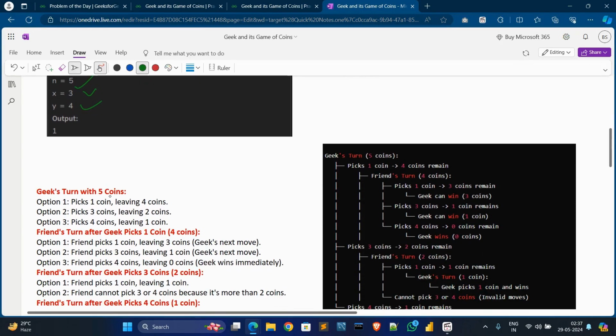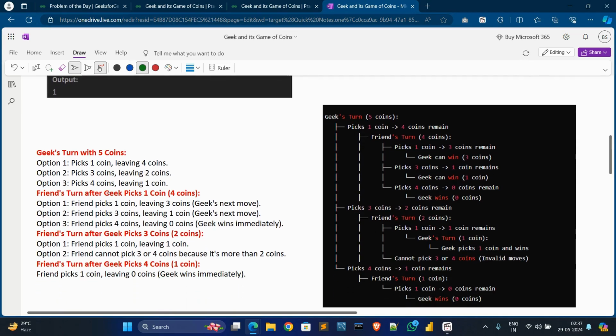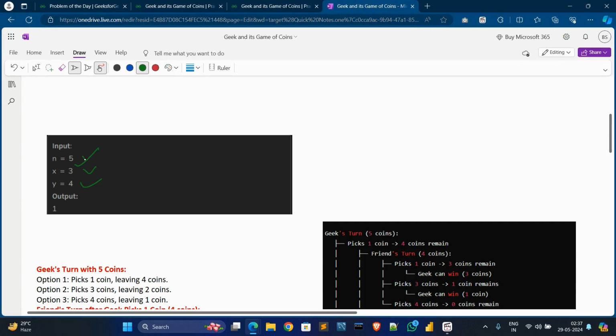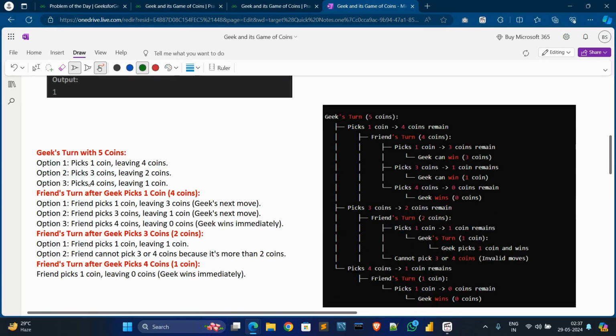Geek always goes first. The total number of coins is n equals 5. So if Geek picks 1 coin, then 4 coins will remain for the friend's turn.